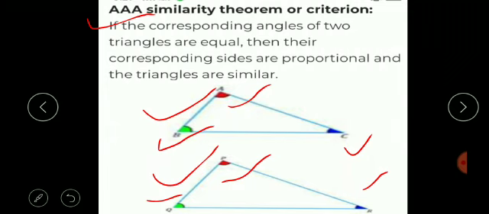If two angles of one triangle are equal to corresponding angles of the other triangle, then by the angle sum property of triangles, the third angle will definitely be equal too. So, in order to use the criteria, we can write only the AA criteria also. It means we need to prove only two angles equal and then the criteria will be complete.